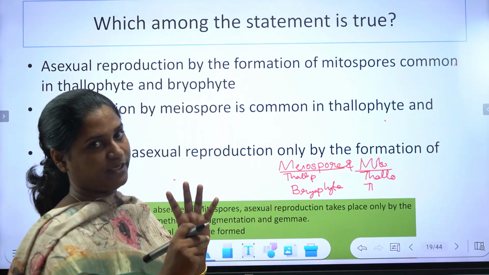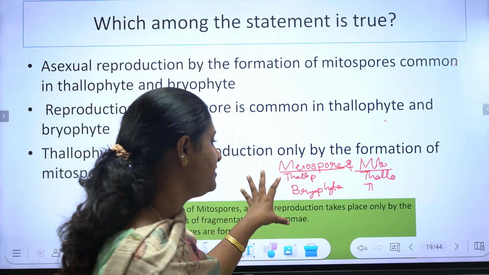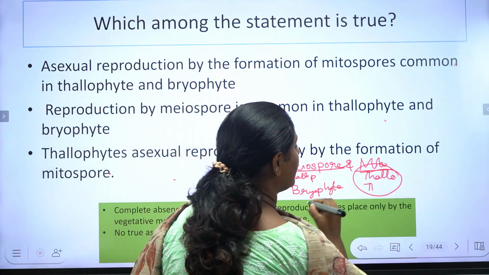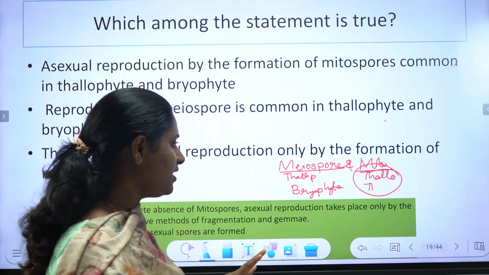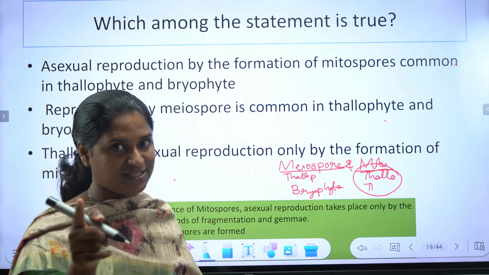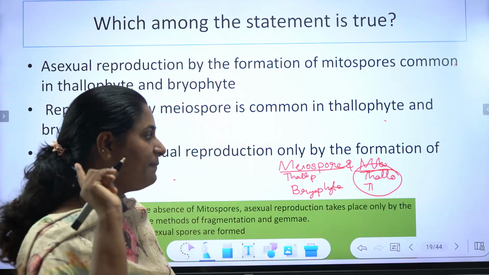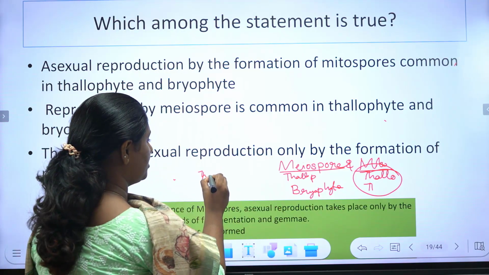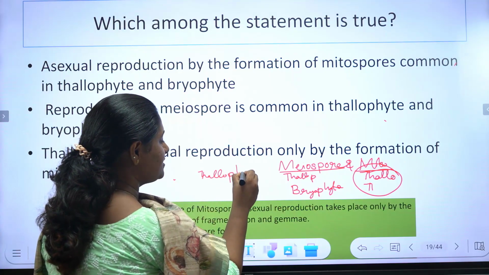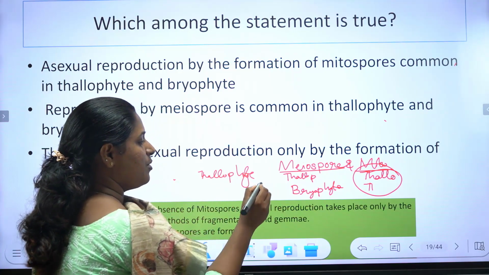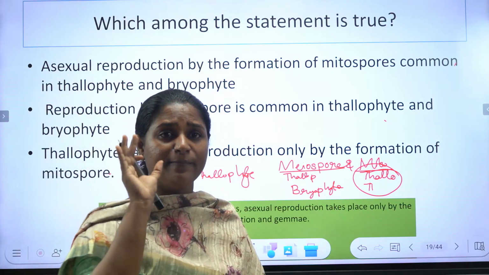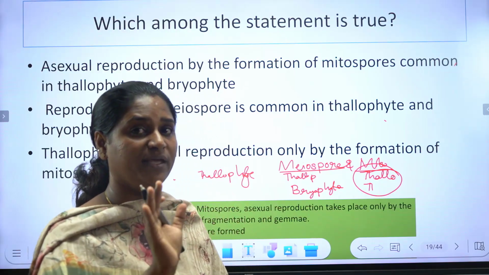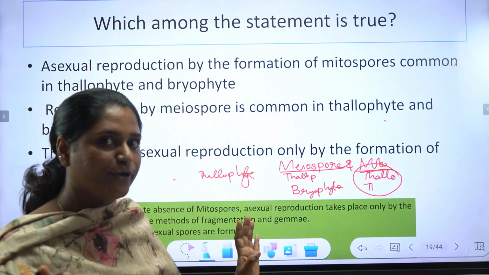That the meiospore formation is common in thallophytes and bryophyte, whereas mitospore is formed only in thallophyte. Okay? So algae basic form ആയതുകൊണ്ട് നമ്മൾ ചിലപ്പോൾ ചിന്തിക്കും മിയോസ്പോർ ഉണ്ടാക്കില്ല എന്ന്. പക്ഷേ അങ്ങനെയല്ല. ആൽഗയ്ക്ക് thallophytes have the potential to produce meiospore as well as mitospore, whereas bryophyte reproduction, asexual reproduction is only by the means of meiospore. They never produce mitospore.